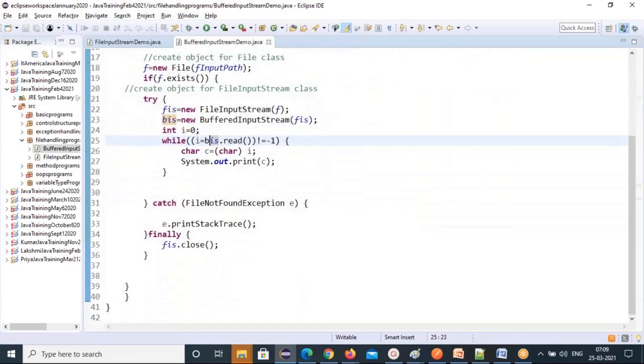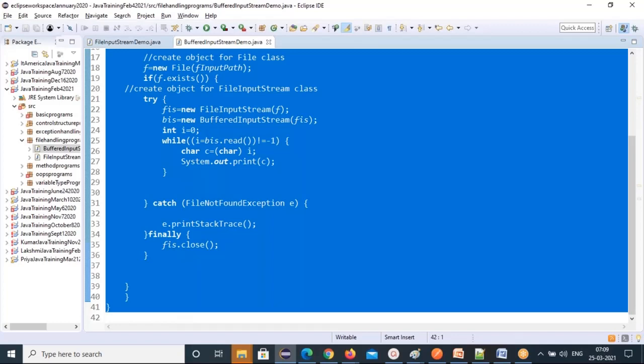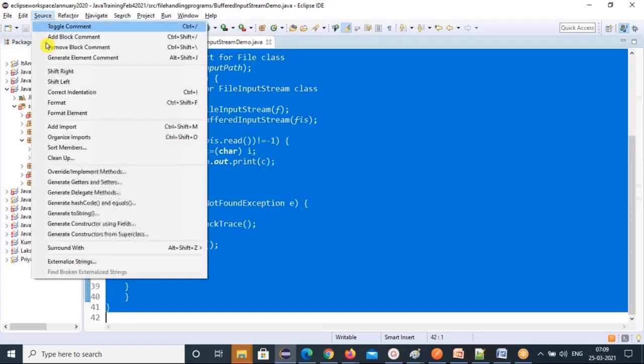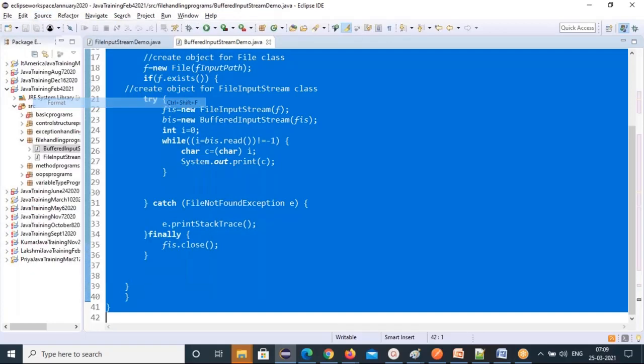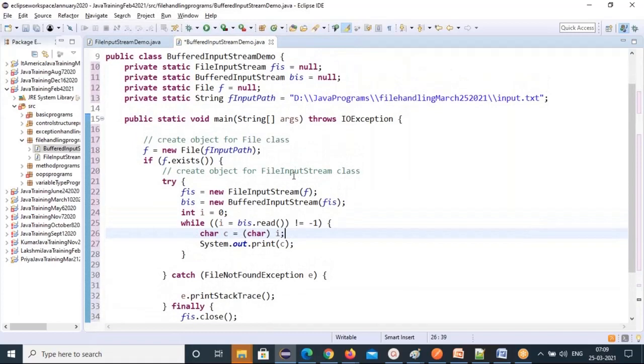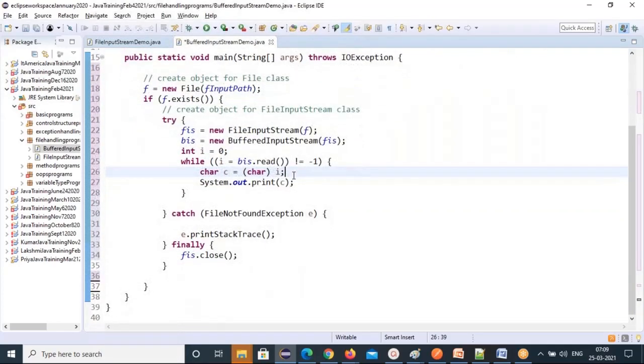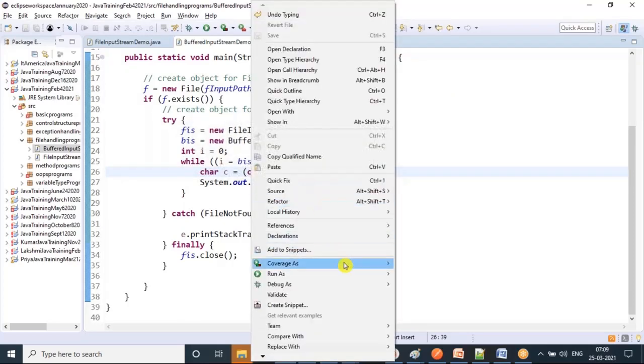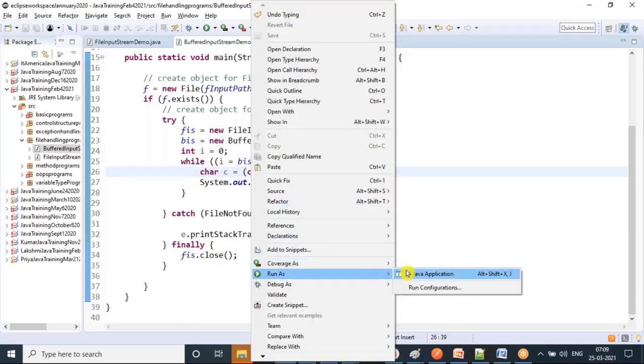So that's how you can do it. I'll beautify this. So how can we beautify? Source, format it, Control-Shift-F. It will format properly. Okay, so this is all the BufferedInputStream change, nothing extra. And this also reads very fast, so data will read.